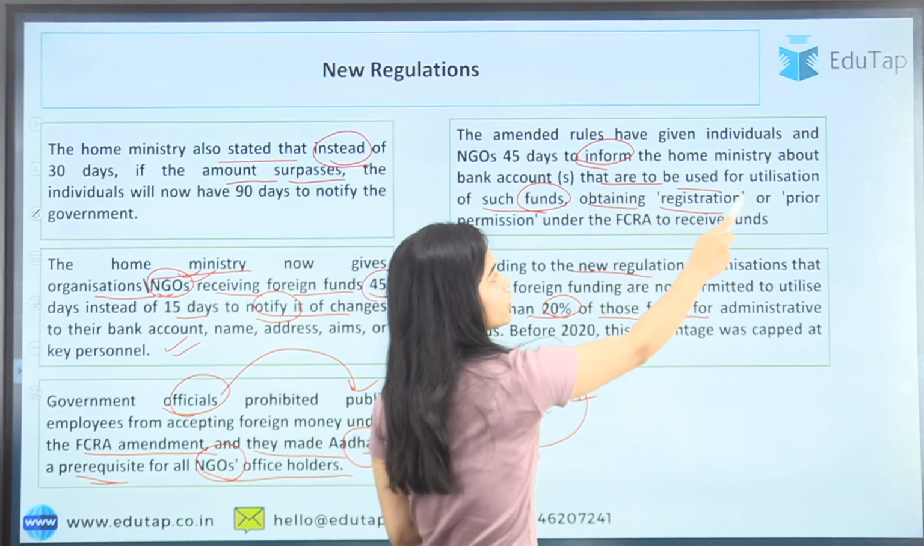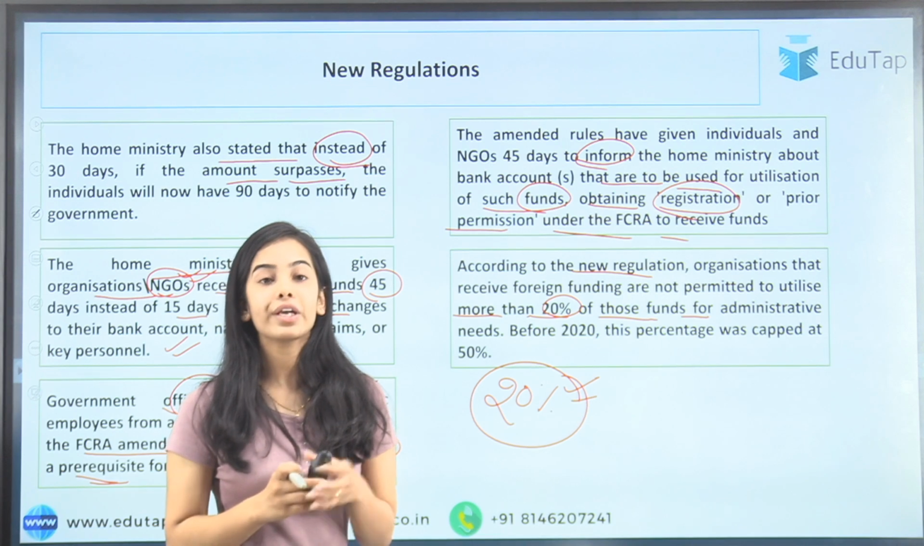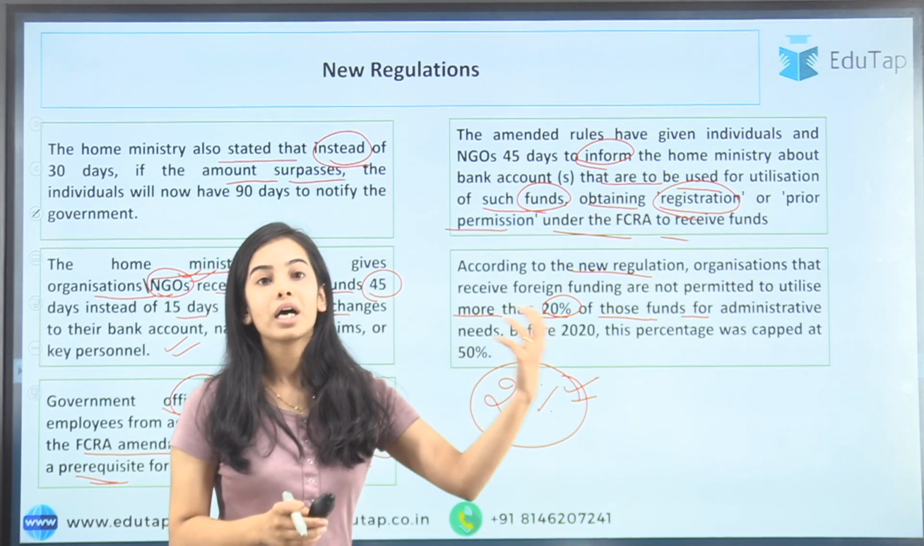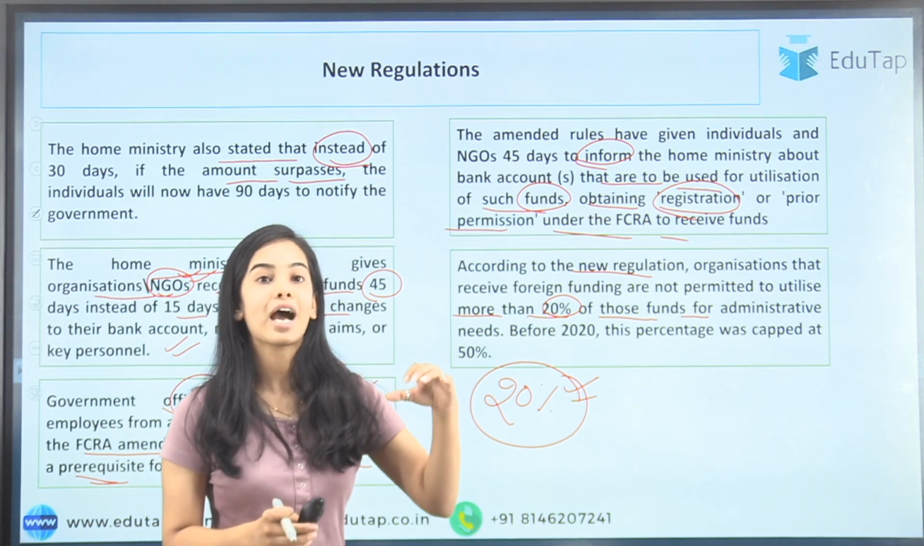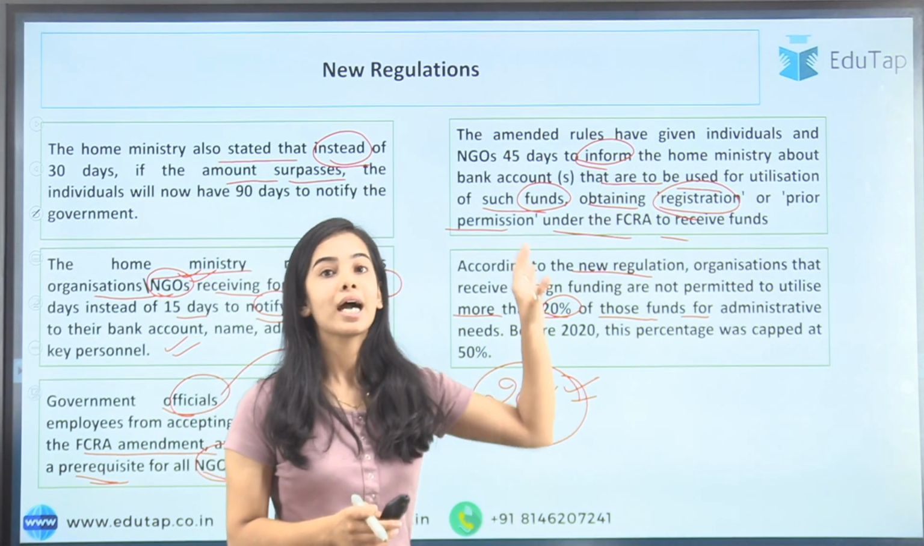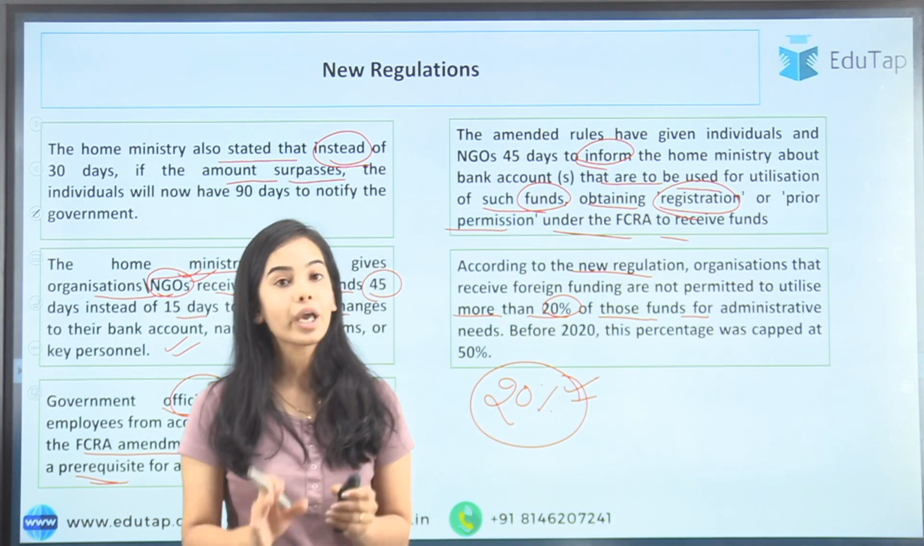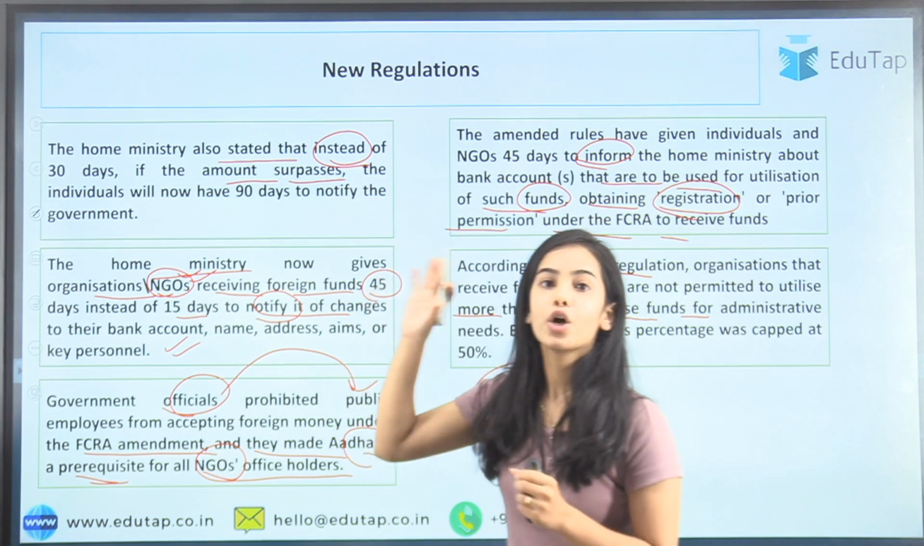Okay, obtaining registration or prior permission under the FCRA to receive funds. So if it is a new bank account that they want to receive the foreign funds into, they have to register that bank account, or they have to take the prior permission under the FCRA to receive the foreign funds in that particular bank account. Okay, and now they will get 45 days to do so.